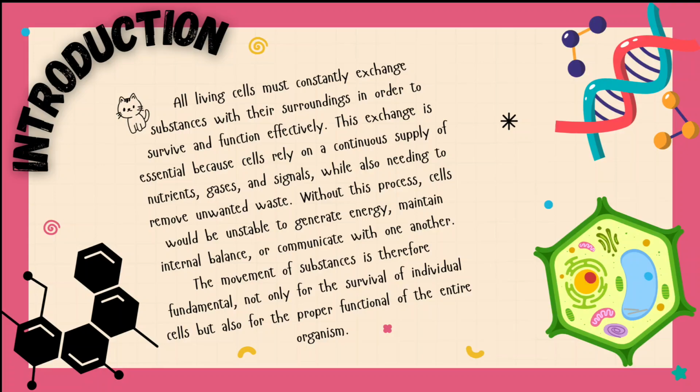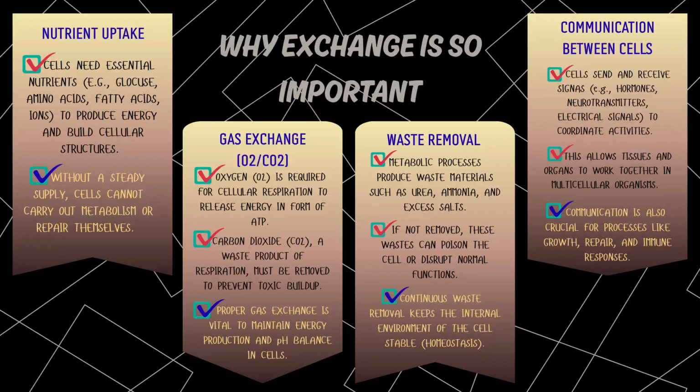So the movement of substances in and out of cell is fundamental, not just for the survival of each individual cell, but also for the health and proper function of the whole organism. Why is exchange so important? First is for nutrient uptake. Cells need essential nutrients, for example, glucose, amino acids, fatty acids, ions, and others to produce energy and build cellular structures. Without a steady supply, cells cannot carry out metabolism or repair themselves.